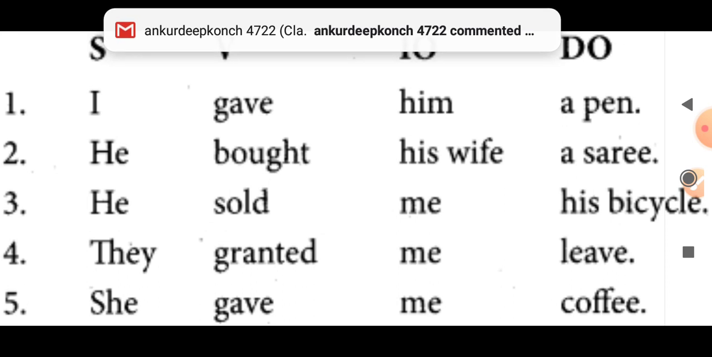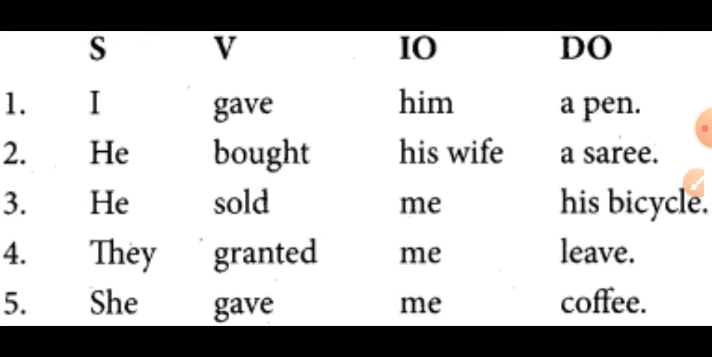He bought his wife a sari. The meaning is, to whom did he give? To his wife, or for his wife. So his wife is the indirect object and the direct object is a sari. What did he give? A sari. So the answer to what is the direct object, and the answer to whom is the indirect object. In this pattern, the indirect object is coming first and the direct object is coming after the indirect object. That is called the SVIODO pattern.